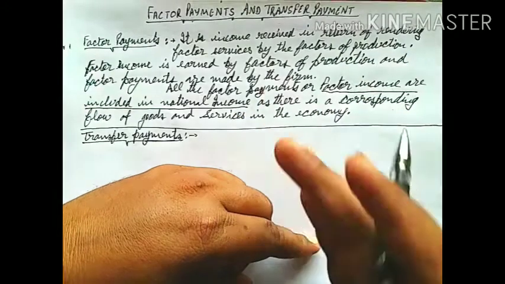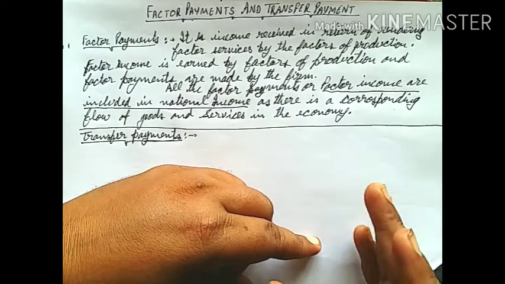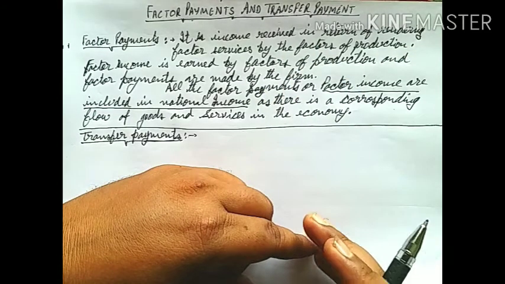For example, old age pension, scholarships to the students, unemployment allowance, charity.